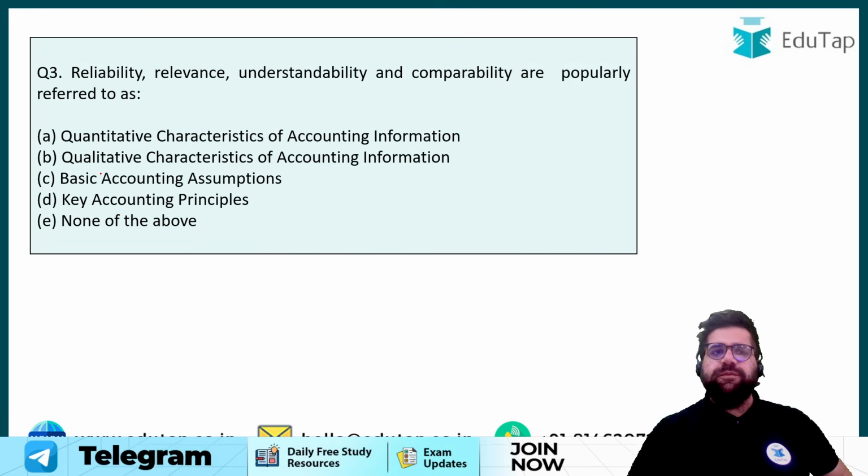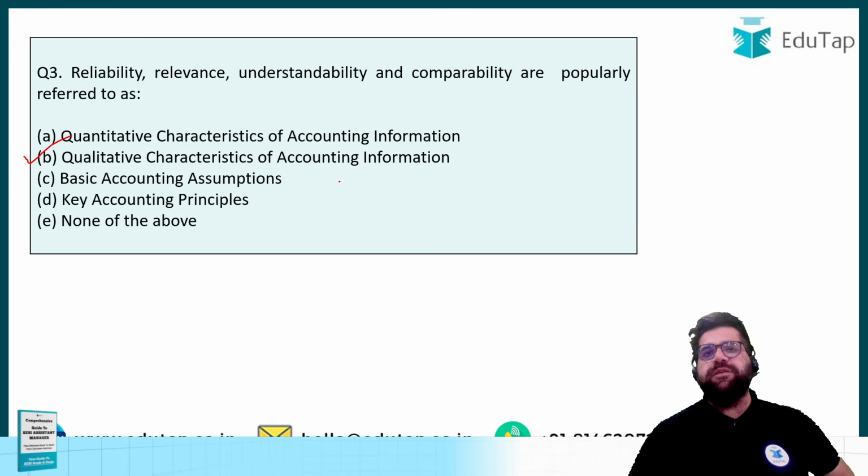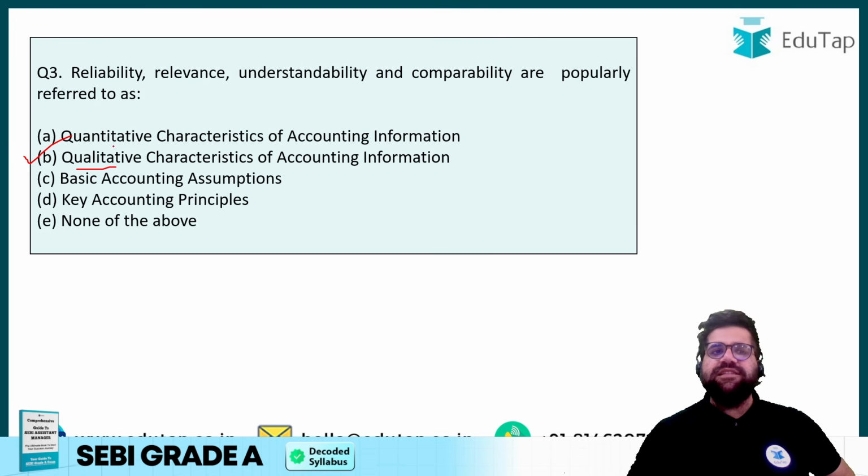Next, question number 3. Reliability, relevance, understandability and comparability are popularly referred to as what? Reliability, relevance, understandability and comparability are referred to as qualitative characteristics of accounting information. Qualitative as in, these are telling you certain nature of accounting.